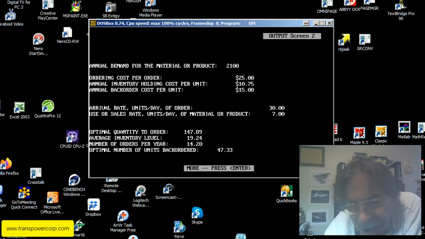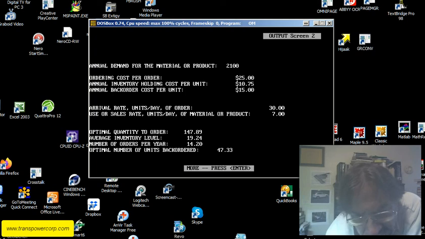As usual with all the program units, the input is all included in the output. So annual demand for the material product is 2100. Ordering cost per order 25. Annual inventory holding cost per unit 10.75. Annual back order cost per unit is 15. Arrival rate units per day of orders 30. Use or sales rate units per day is 7.